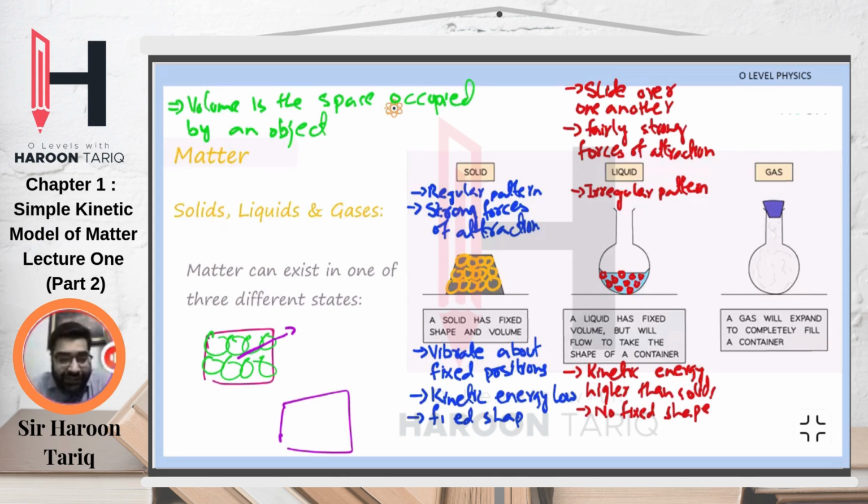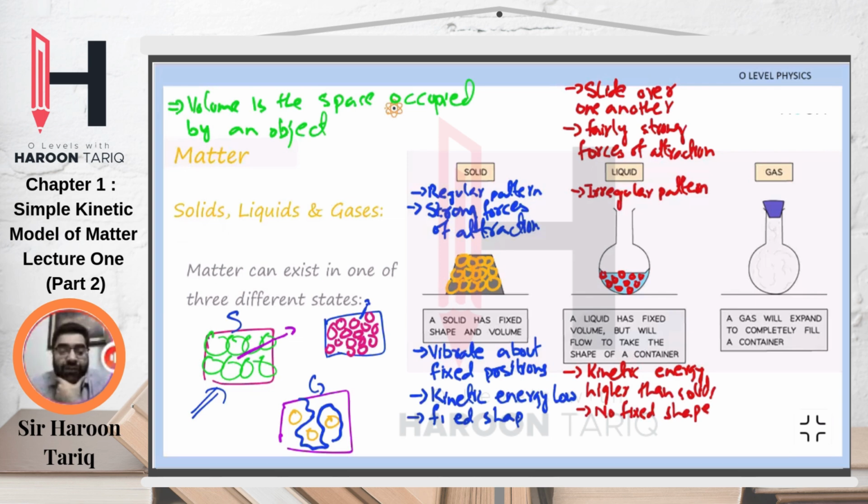And for a gas, the arrangement would be somewhat like this. You can see for a gas, there are so many empty spaces in between, right? This is a solid, this is a gas, and for a liquid, not a regular shape, but limited spaces in between. The spaces in between are very limited, as is the case for a solid.